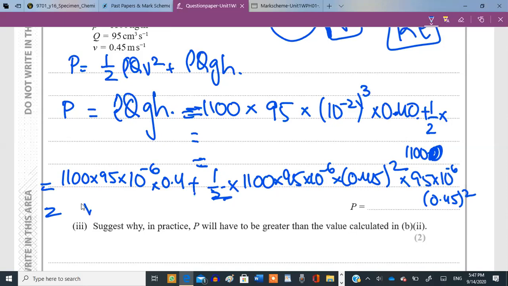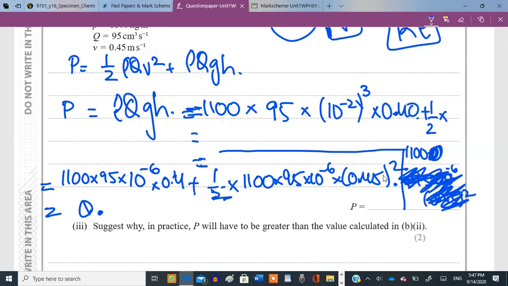That's 0 point, in brackets, 45 squared. Do not consider this part. That's the final till here. 0.011. I think you did multiply the last part as well. No, I didn't. Please just leave it till here. I did it that way. Can you do it again, please?